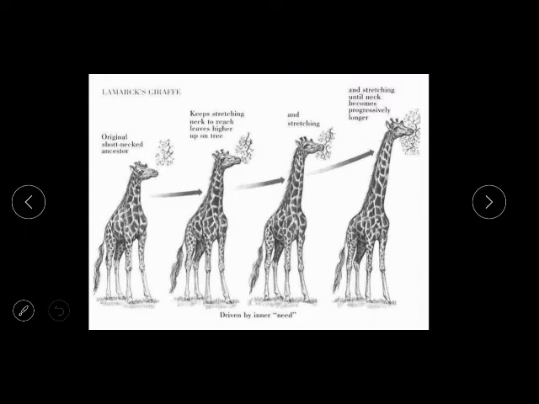Now you see Lamarck's giraffe. On this he said that the origin was a short-necked ancestor. For example, the giraffes in the first generation were short-necked, their length of neck is short. But the ground grasses were over and the giraffe's neck cannot reach the ground, so it has to go up.